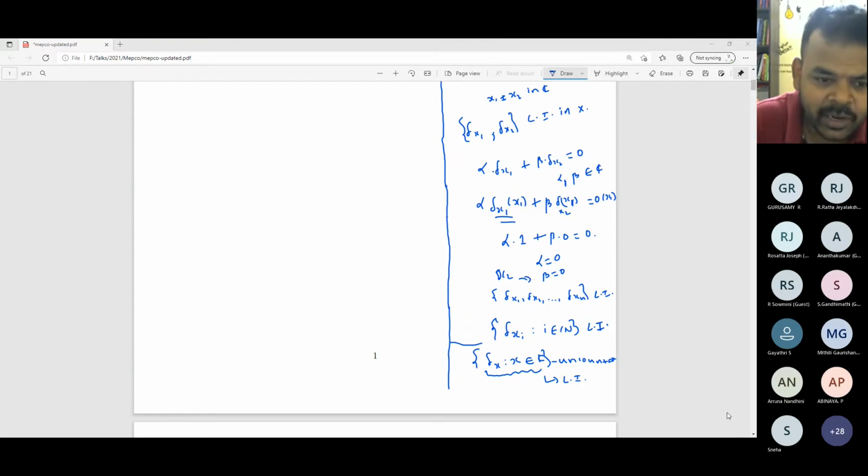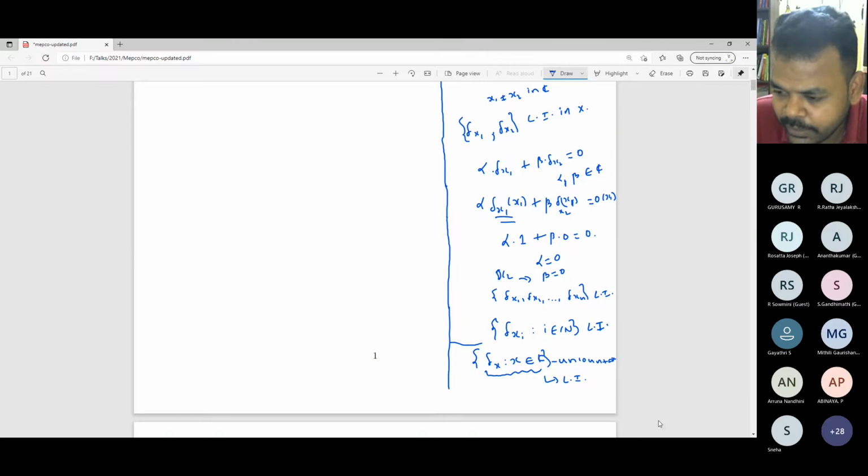Let us see other options. Anybody else? Do you have any other simple argument? Anyone of you? So I was emphasizing that by linear combination we are taking only finite linear combinations.